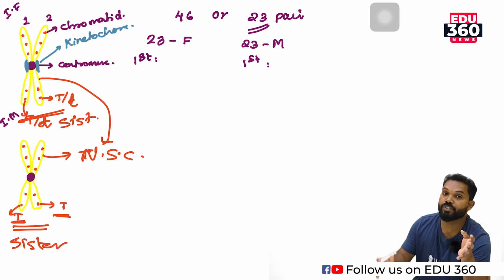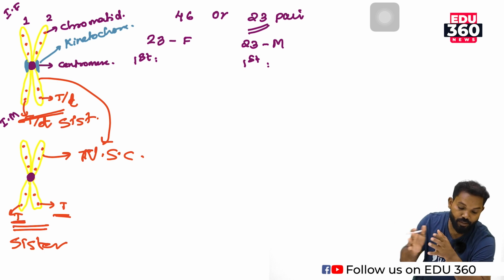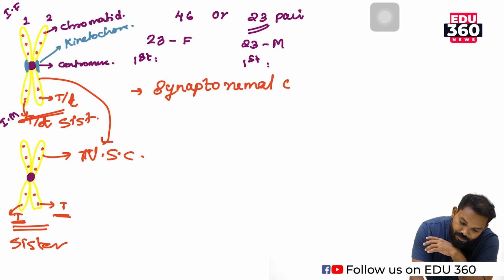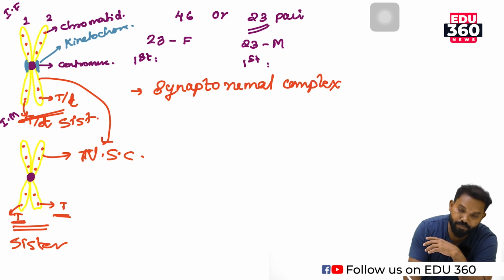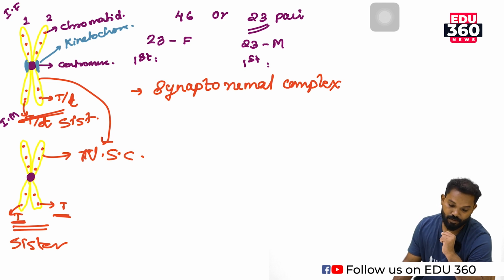What substance helps in the adhesion or pairing of these two chromatids? That is known as the synaptonemal complex. The synaptonemal complex is a protein which helps in the adhering of two chromatids or two chromosomes.